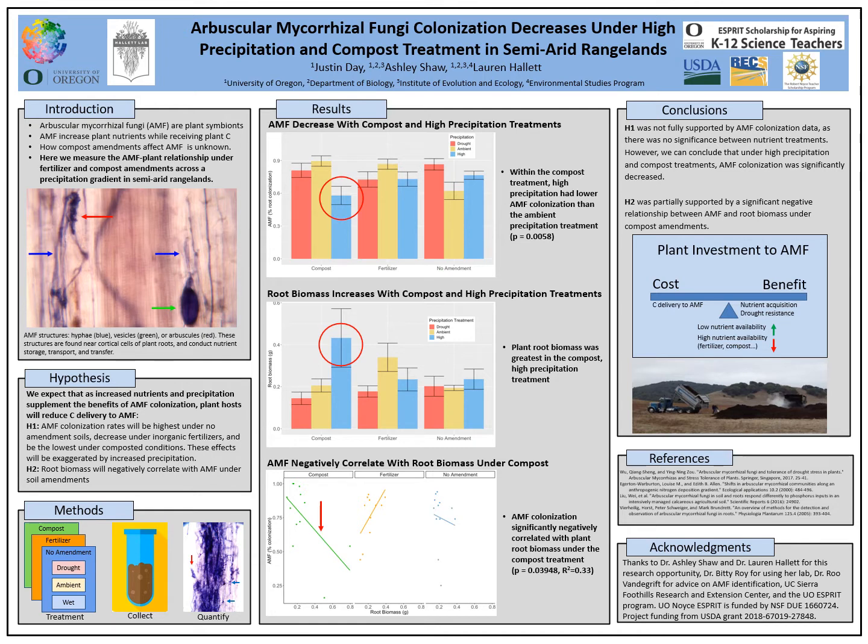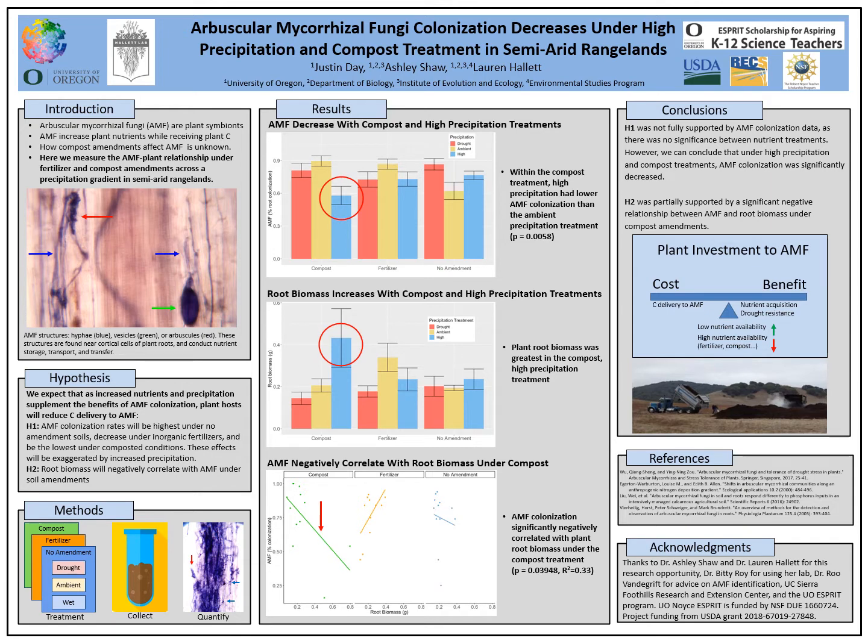And one agricultural system of interest are Californian semi-arid rangelands. Here, compost application has been proposed as a practice to increase soil nutrients to the plant. Simultaneously, semi-arid rangelands are characterized by high rainfall variability and frequent drought. However, the compounded effects of compost and high rainfall variability on the AMF-plant relationship are largely unknown. So here, we will measure the AMF-plant relationship under fertilizer and compost amendments across a precipitation gradient in semi-arid rangelands.